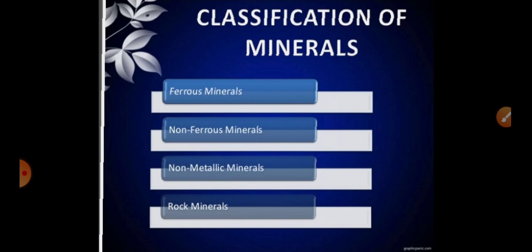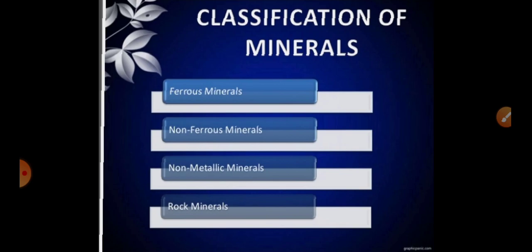We refine the ores and separate different minerals such as iron, aluminium, copper, etc. So minerals are homogeneous, naturally occurring substances with a definite internal structure or chemical composition.